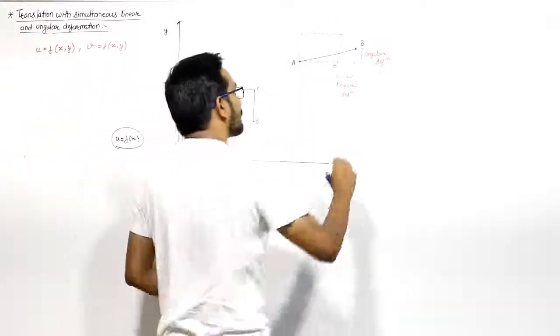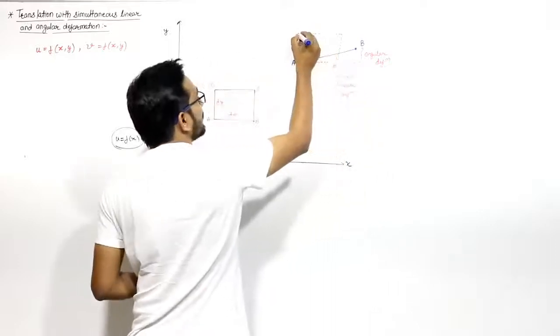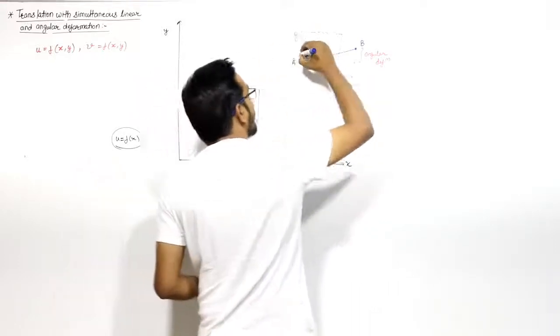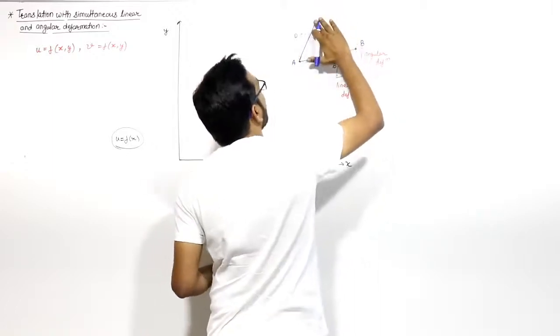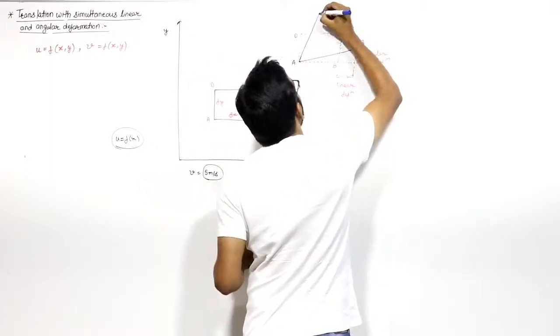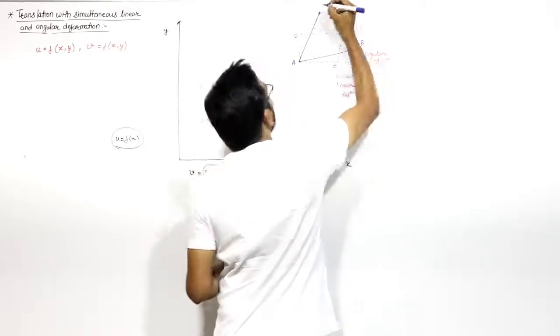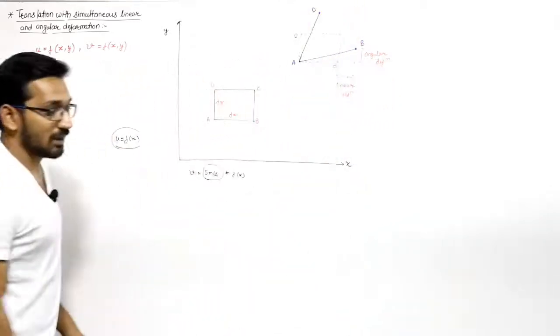If I say this point is the D point earlier, D point is this one. Now we have A, and this is the new D. This is the point D, right?